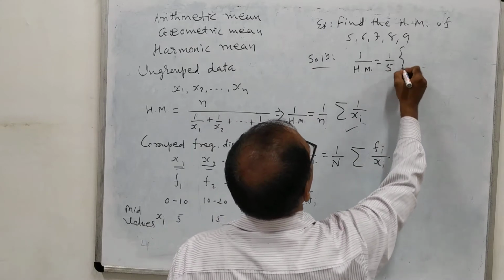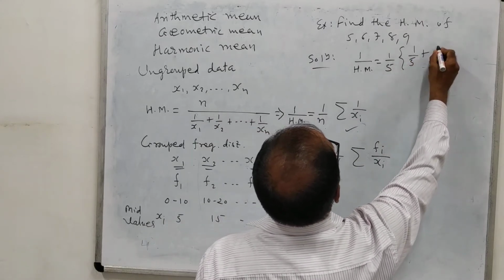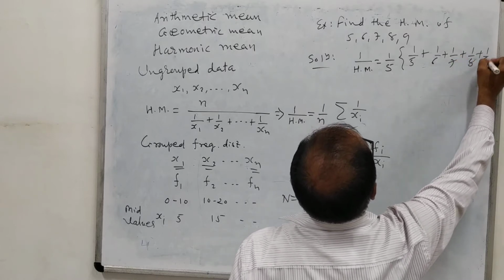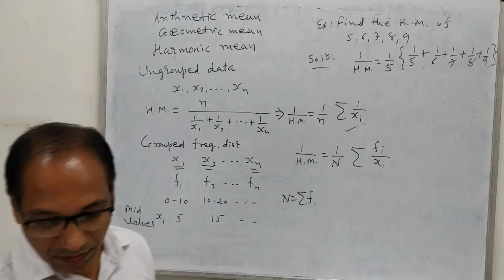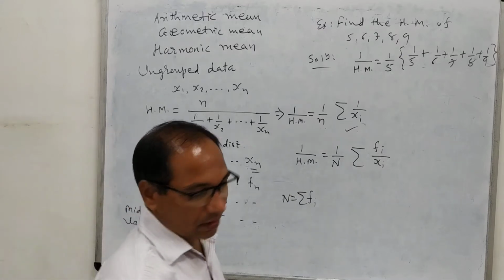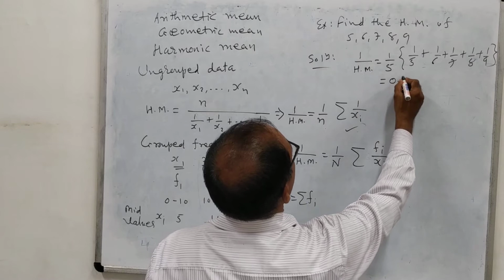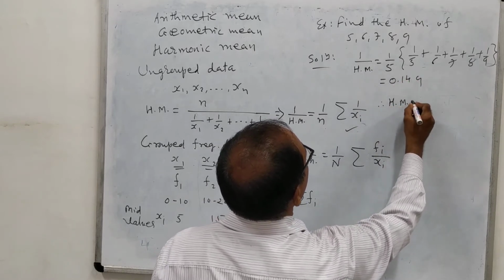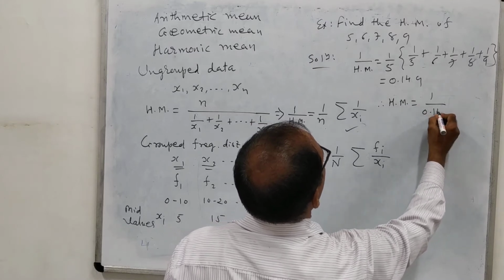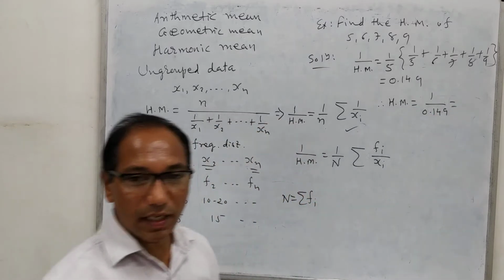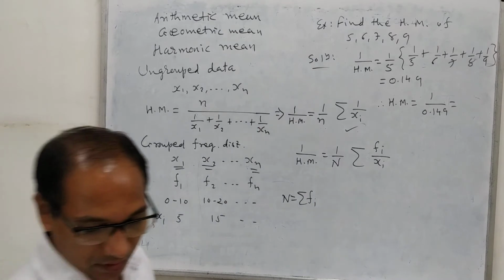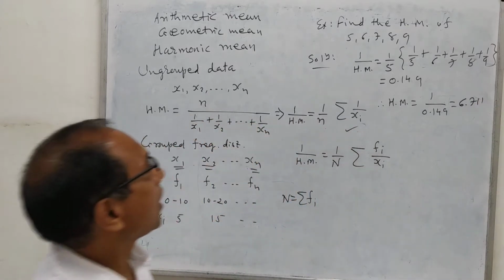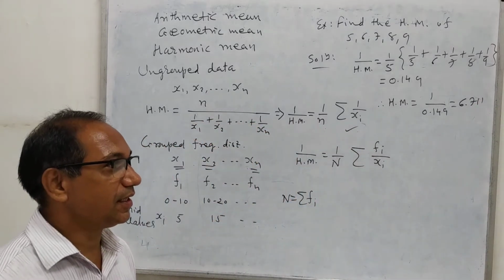And into bracket, 1 upon 5, plus 1 upon 6, plus 1 upon 7, plus 1 upon 8, plus 1 upon 9. And this you can calculate very easily by using your calculator. This value will give us the answer 0.149. But actually we want the harmonic mean. So the harmonic mean is now the reciprocal of 0.149. Okay? Are you understanding this? Okay. So its value is 6.711. So harmonic mean can be obtained very easily.